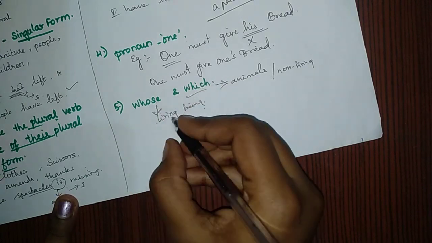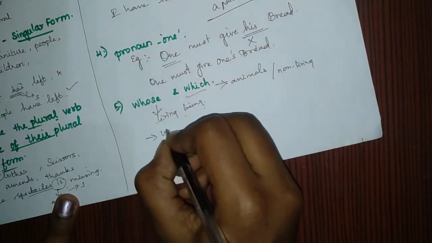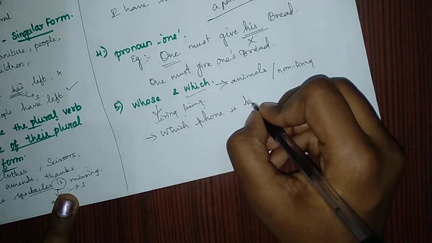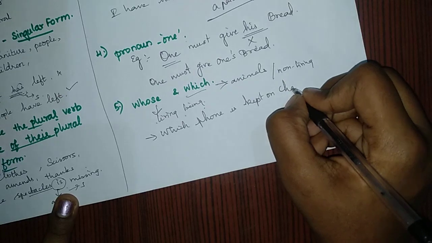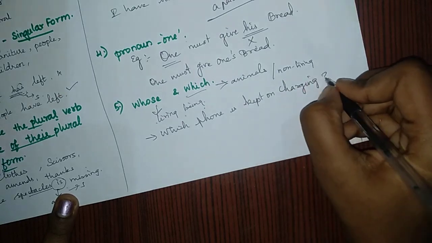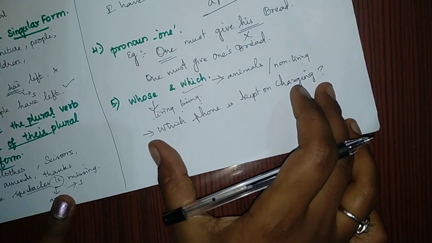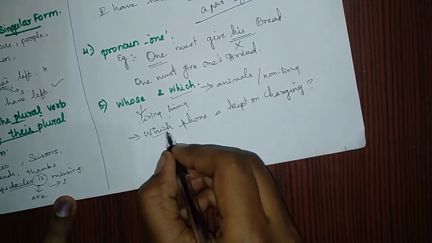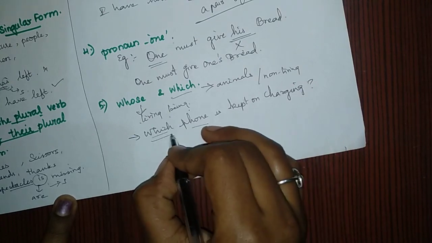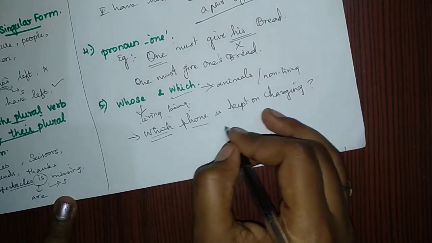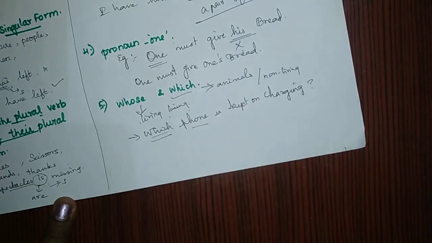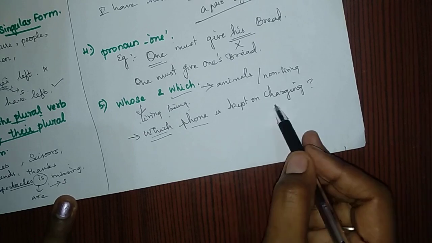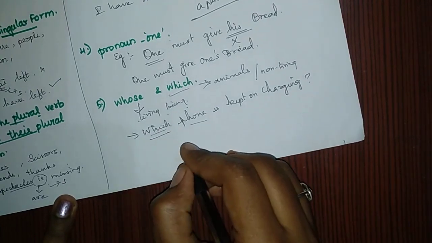For example, I'll give a statement. Which phone is kept on charging? Right, this is a statement where we have to find an incorrect word. That is which phone. Which phone can mention what type of phone, and for that questions we can use the which phone. But in this question they have been given like kept on charging, right? They are like asking whose phone is kept on charging.